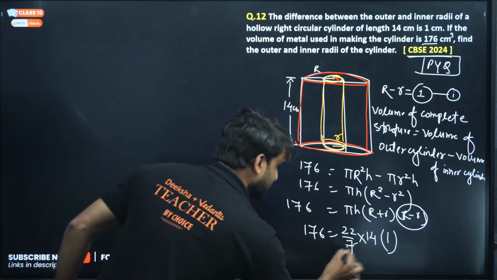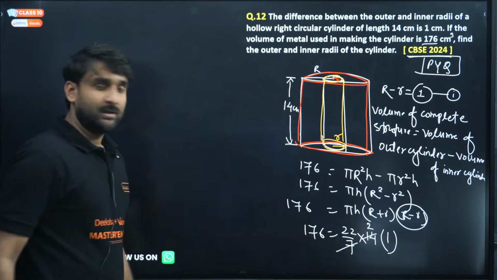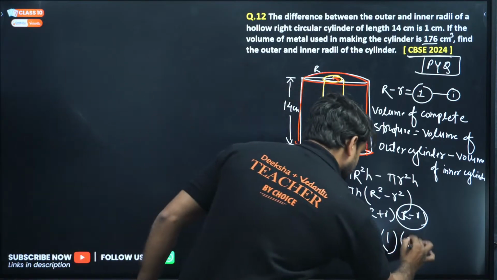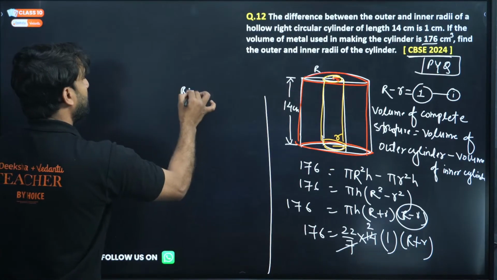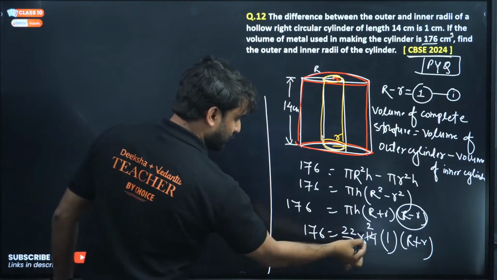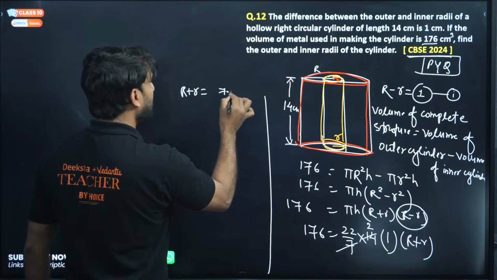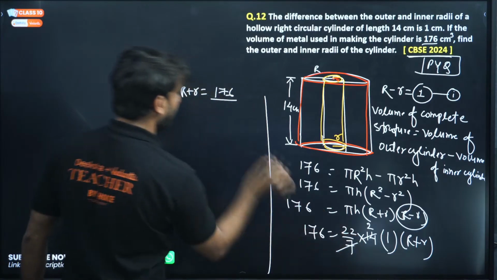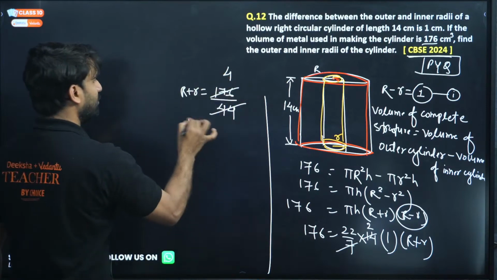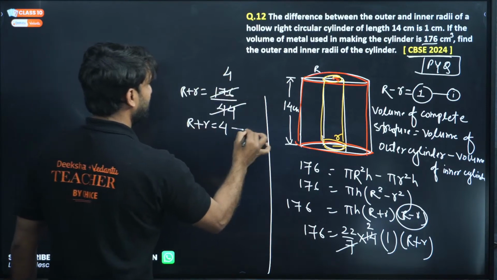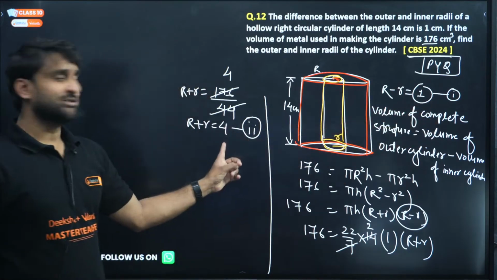Okay, so this is cancelled here. And look, R plus r is there. So what is R plus r? R plus r is equal to 176 divided by 22 into 2, that is 44. So 44 is cancelled with 4 times, so R plus r is 4. This is equation number 1 and this is equation number 2.